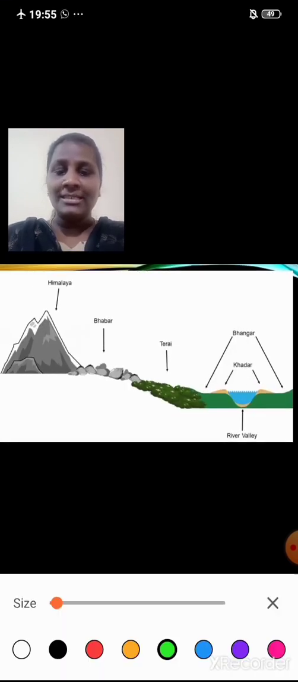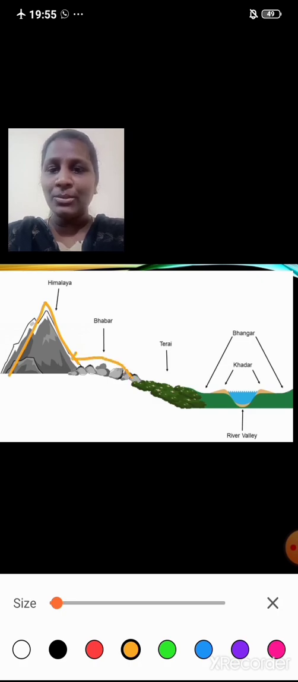Students, have a look at this image. Now these are Himalayan mountains, right? The foothills of Himalayas, you can see some pebbles. So rivers not only carry sediments, not only carry fine alluvial soil, they also carry the pebbles, parts of the mountains. So here Bhabar is formed.